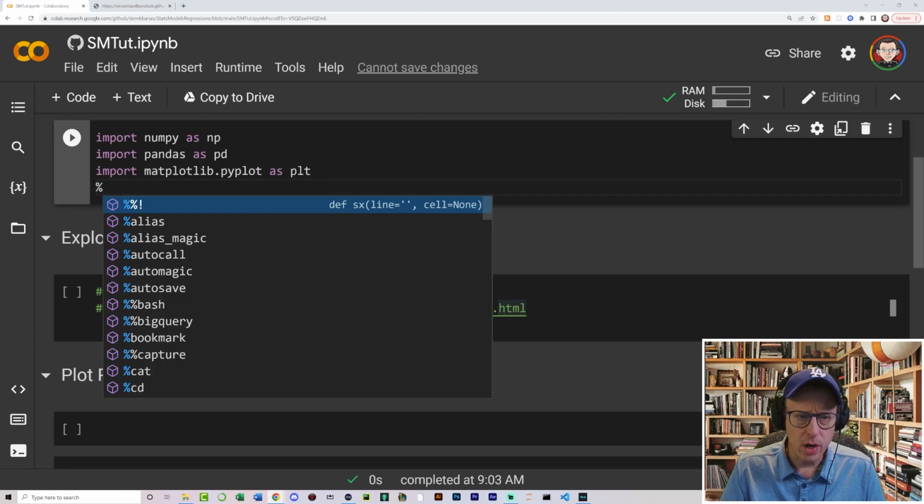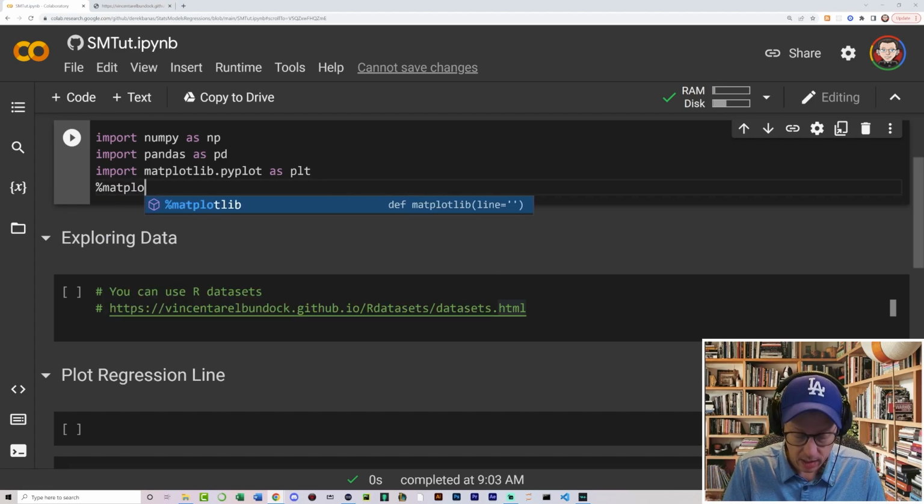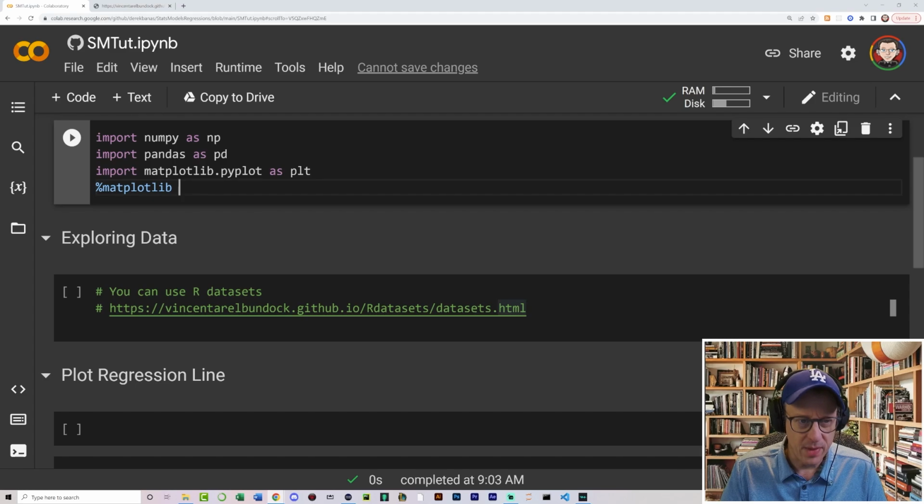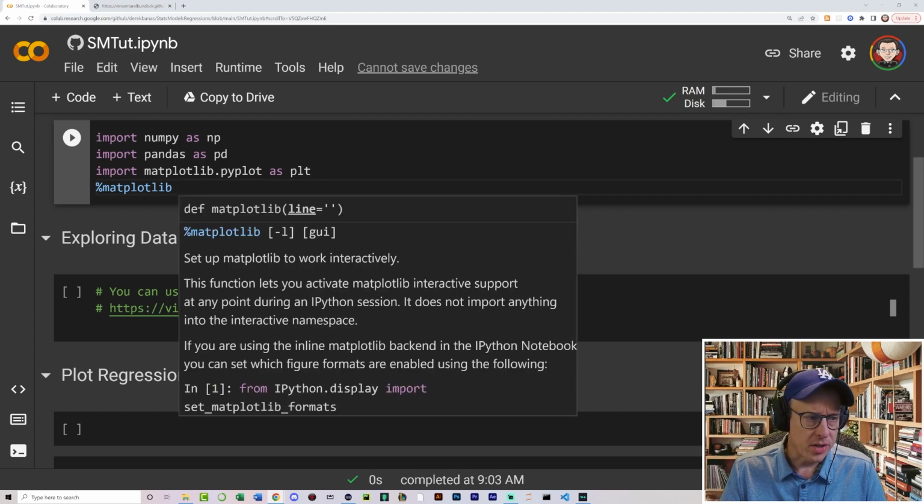Actually, I don't know if Google Colab requires this, but I'm going to put this in here because it was something that was normally needed when you're using Anaconda.